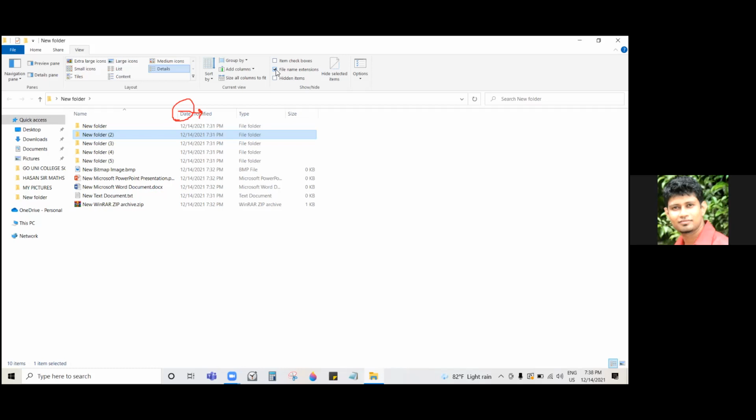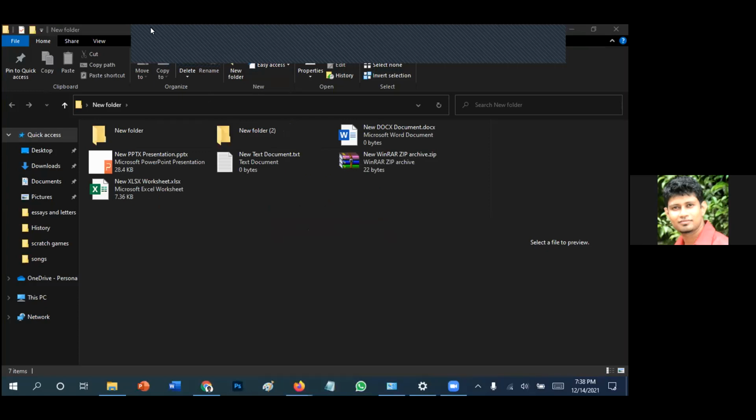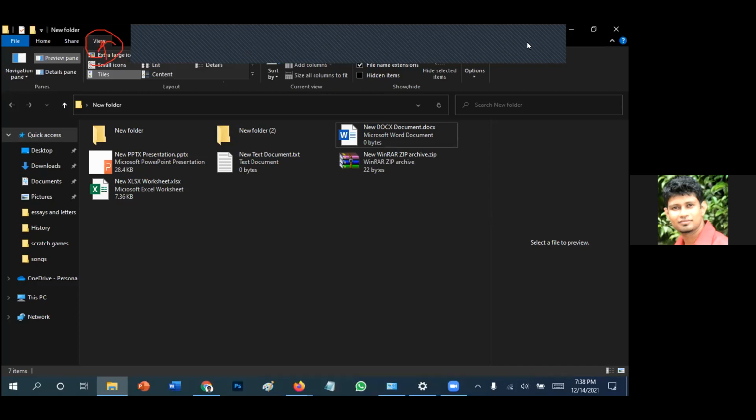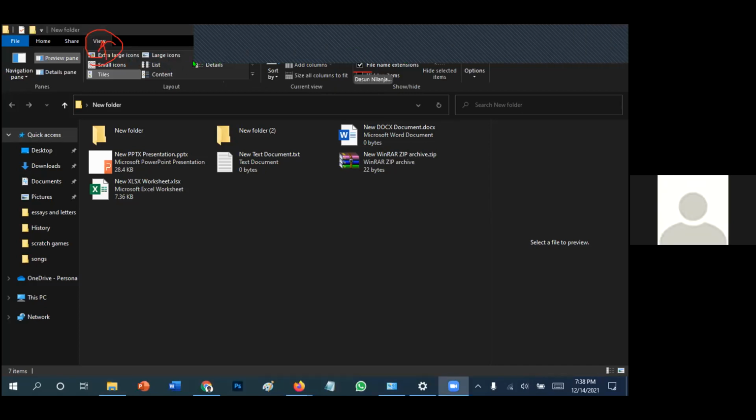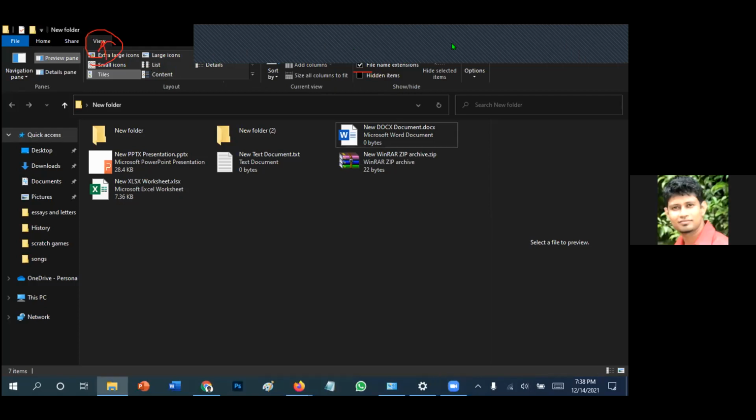Okay, so let's go to the other screens. Who said that you cannot see? Kavit, are you? Go to view. You have already done that. Go to the view tab. Under the view tab, you have something called file name extensions. If you untick it, it will be removed. You have already ticked that, so you can see it.